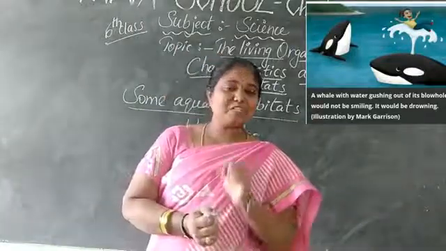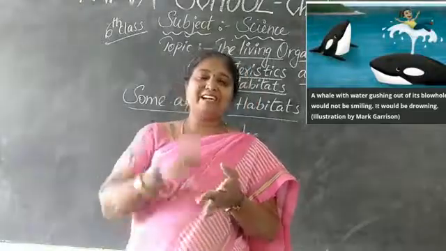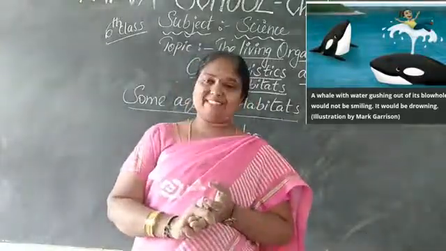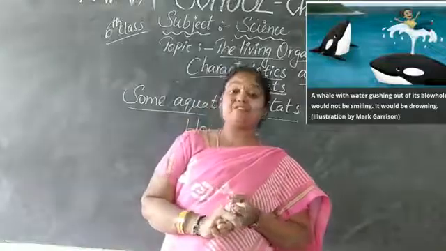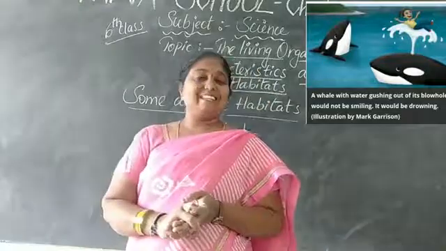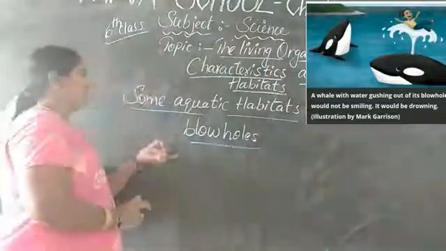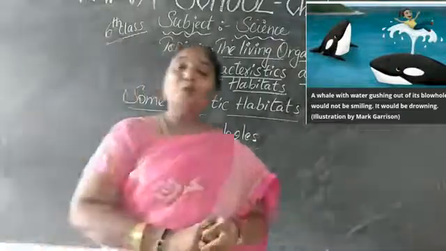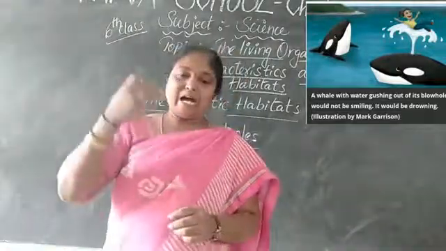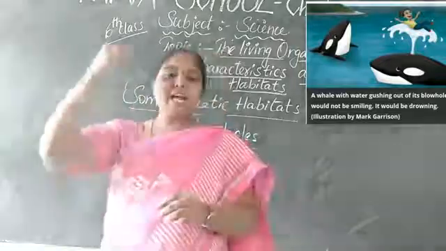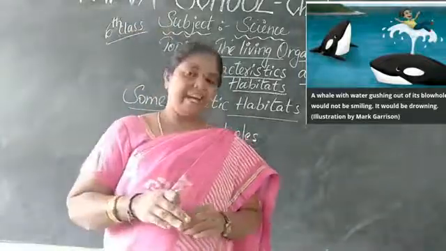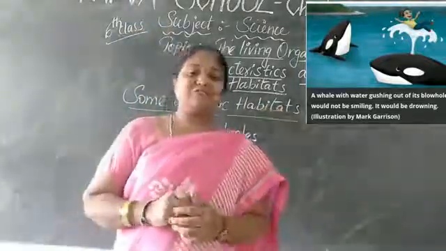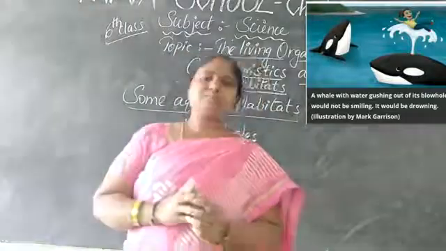Especially for the dolphins and also for blue whales. There are no gills, an absence of gills, and what is present instead is the blowholes. They are located on the upper part of the head.